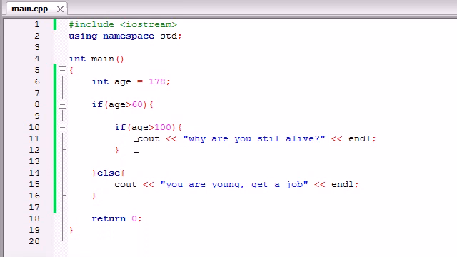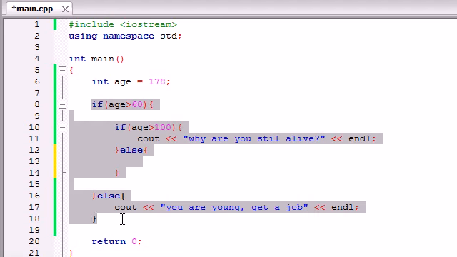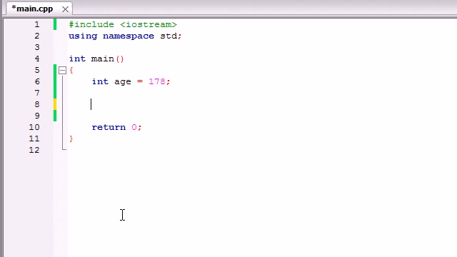So now we begin to see how we can make complex tests and very complex programs. And I know that it's called nesting an if statement inside another if statement, but you can also nest an if else in here, and you can also nest another if in here. And you can nest ifs inside of ifs as many times as you want. But say you wanted to test if the user was over 10, then over 20, then over 30, then over 40, then 50. Well, there's even a more simple way to do this than nesting 1,000 different ifs inside of each other, and I'll probably be teaching you that in the upcoming tutorials.